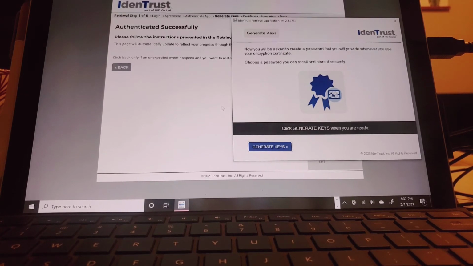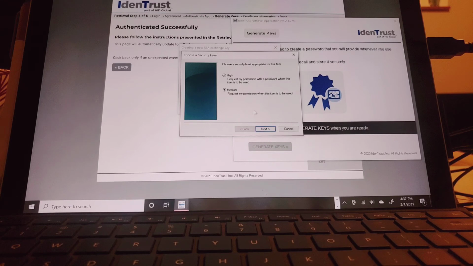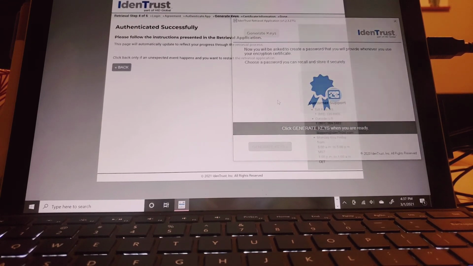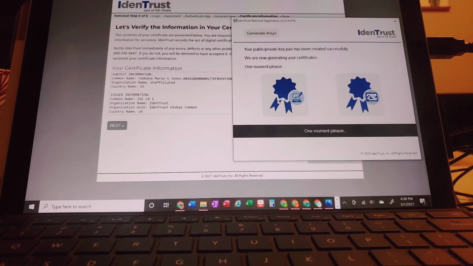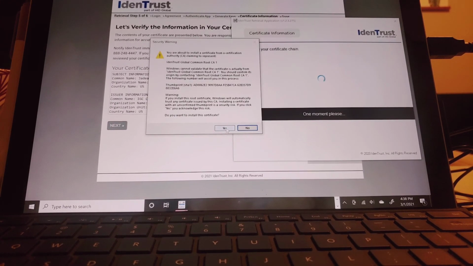And now it's asking to generate again. And it's working. There you go. You want to make sure that you install the certificate.